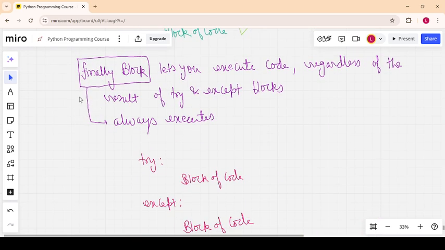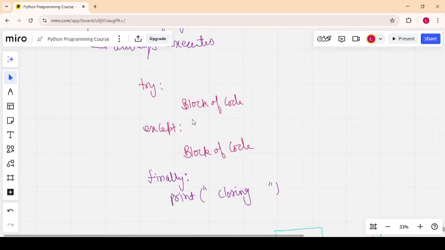And move to the next. There is another block, finally. The finally block will help you: when you execute a code, it will always execute the code written under the finally keyword. It will execute regardless of the result of the try and except blocks. In the case of else, when there is no error, else will be executed. But whether there is an error or not, the finally block will always execute. I will show you an example.